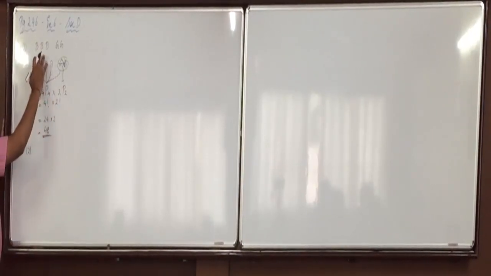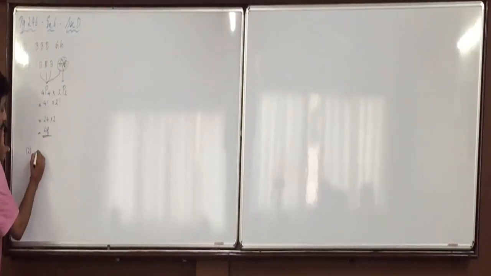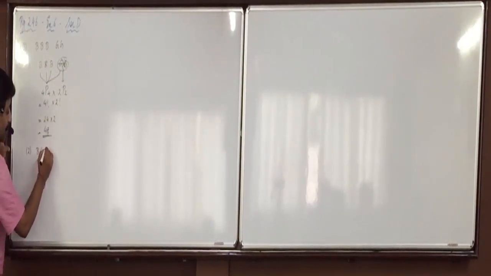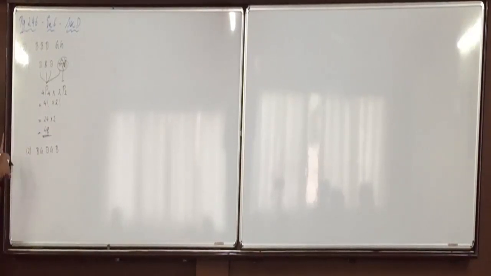But here there are not 3 boys and 3 girls. There are only 2 girls. Only one alternate is possible: B, G, B, G, B. Any other alternative possible? If there was one more girl, then you would have put G and then GB, GB, GB.